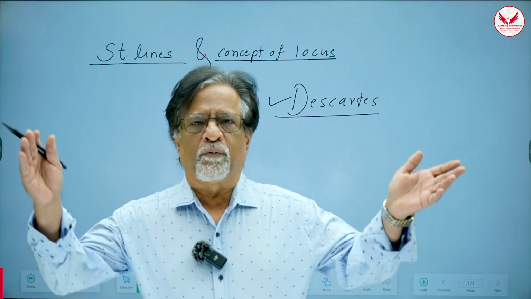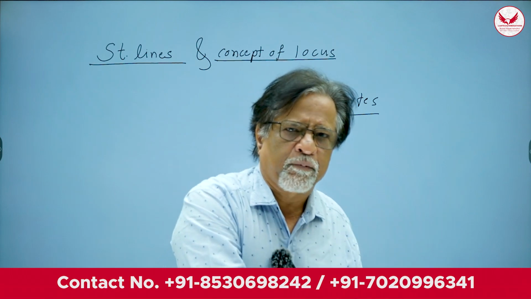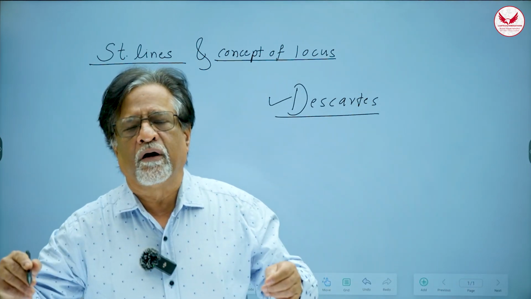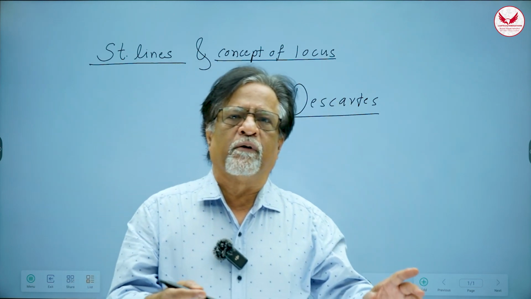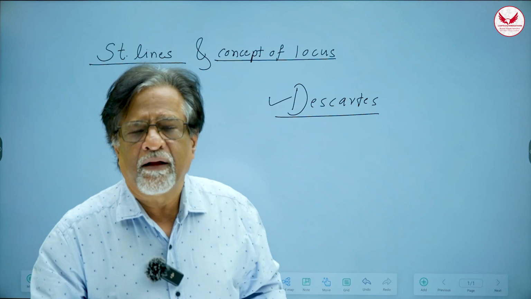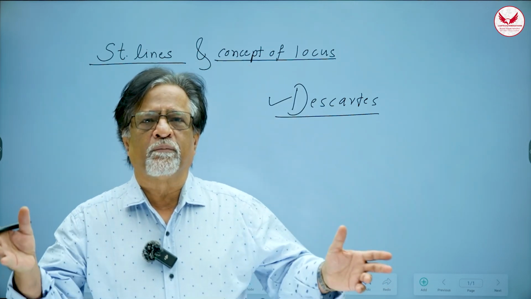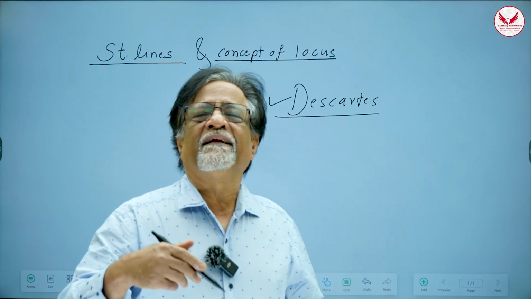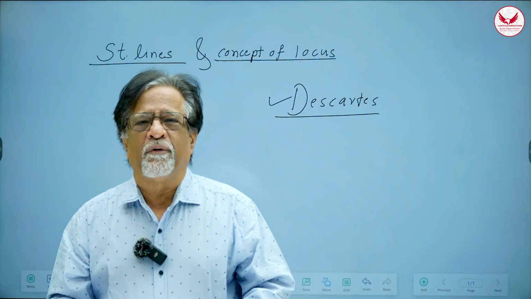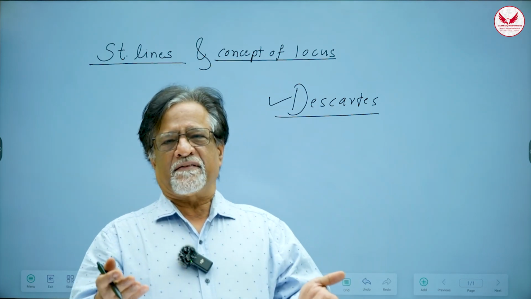So what he did is he brought these two branches together so that a geometrical problem can be converted into an algebraic problem, solved using algebra, and again the geometrical problem is solved. Or conversely, take an algebraic problem, convert it into a geometric problem, solve it by using geometry, and go back to algebra. So in other words, two very powerful tools were brought together and they were made 1,000 times better than the original tools. Why? Because coordinate geometry is the basis of the entire physics that we learn.